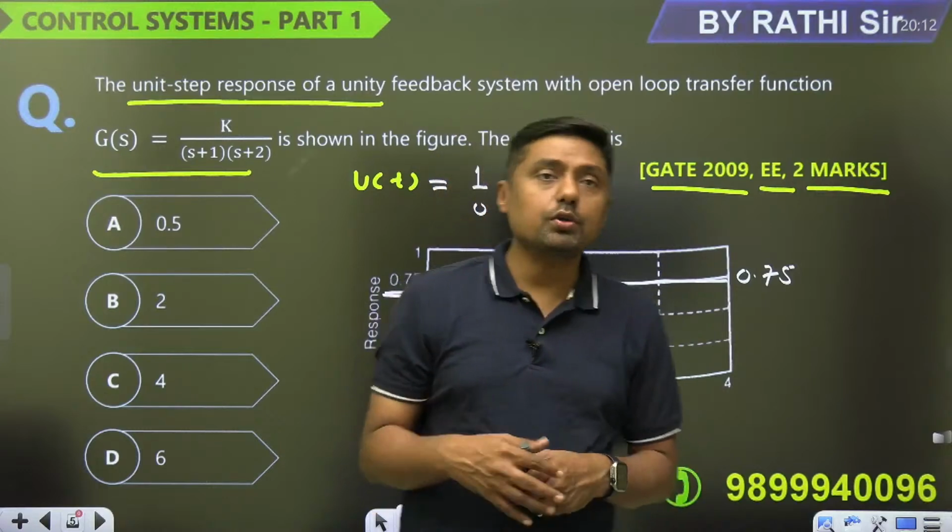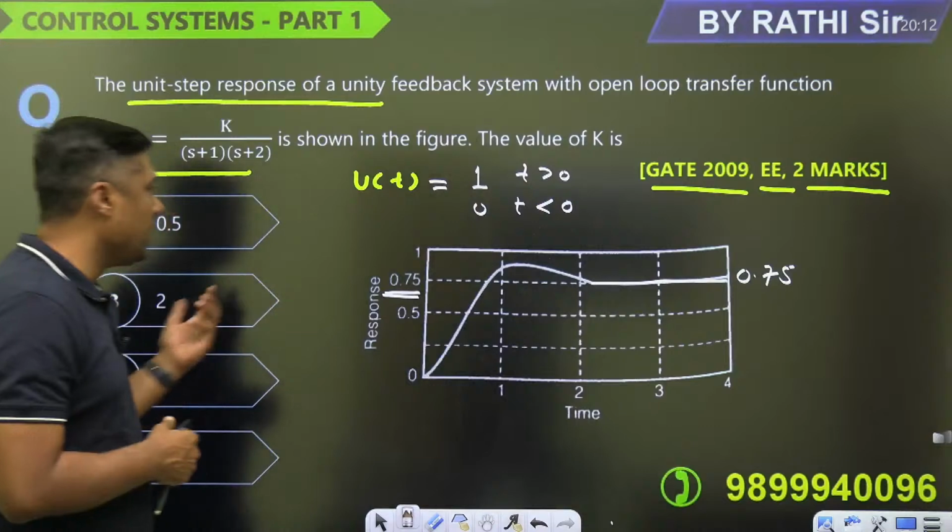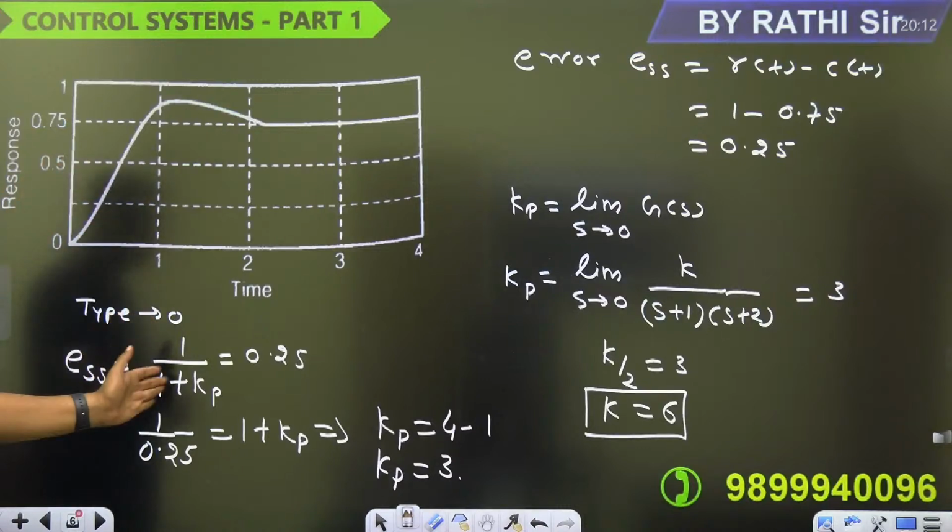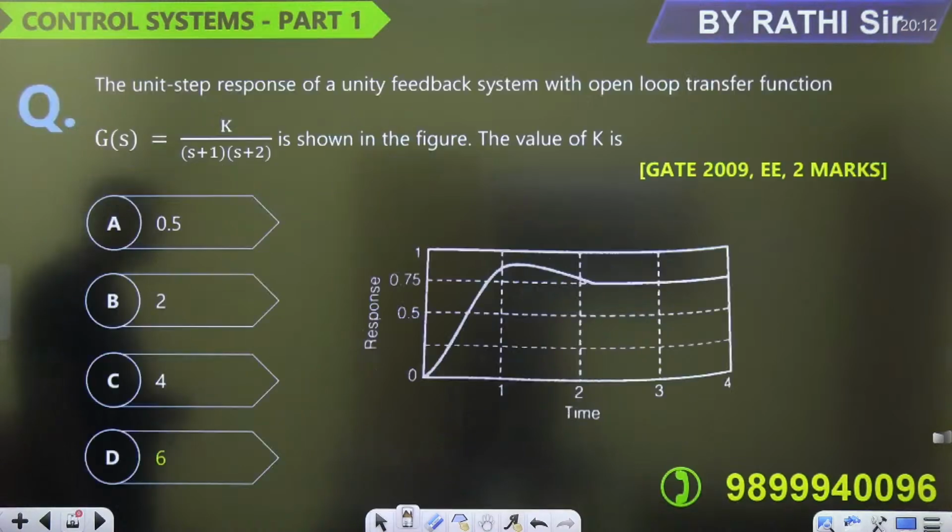So these are called what? Unit steady state error, and we have the formula also. This is the type 0 system. Okay, type 0 के लिए that is the formula 1 upon 1 plus Kp. Now the answer is what? 6. Next question, next one. That is the answer is 6 for this.